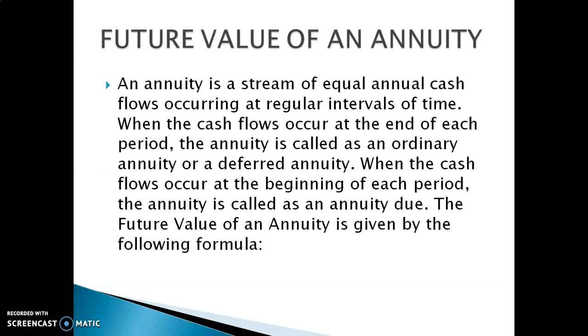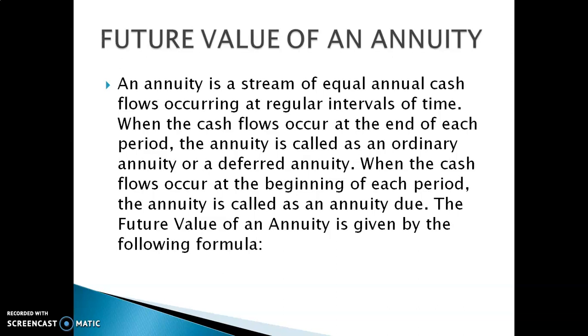So here is the future value of an annuity. An annuity is a stream of equal annual cash flows occurring at regular intervals of time. When the cash flows occur at the end of each period, the annuity is called an ordinary annuity or deferred annuity.